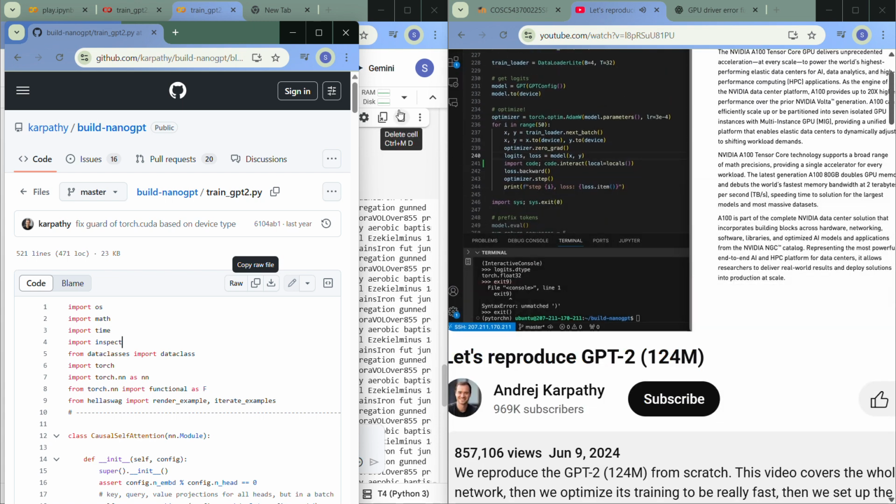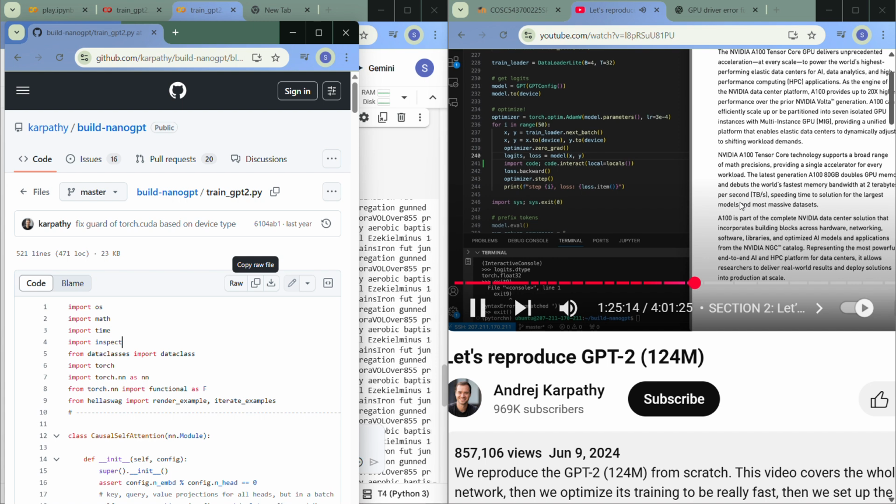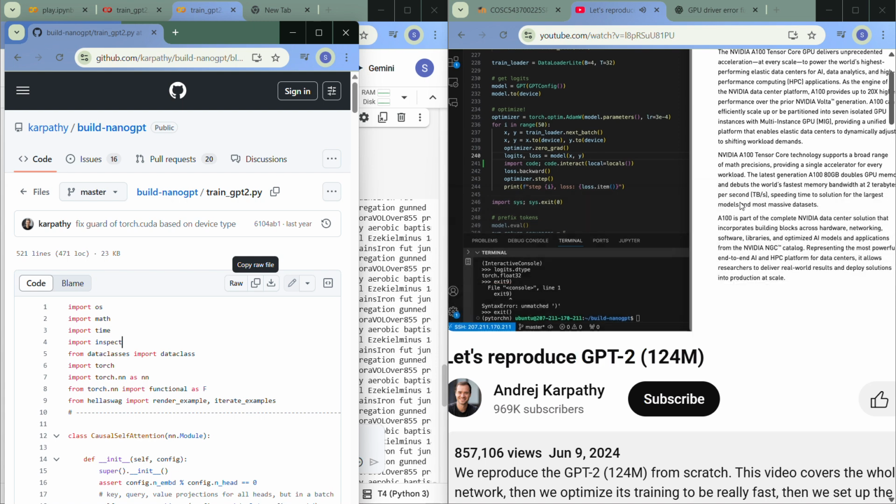So currently we are here, FP32. And with this code as it is right now, we expect to get at most 19.5 teraflops of performance. That means we're doing 19.5 trillion floating point operations. So this is floating point multiply, add, most likely. And so these are the floating point operations.